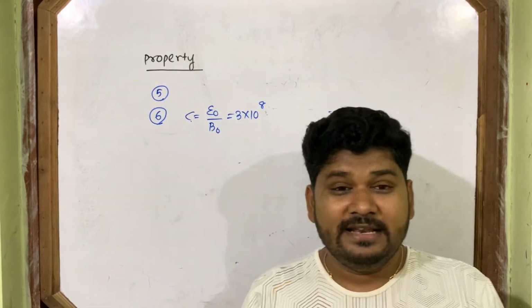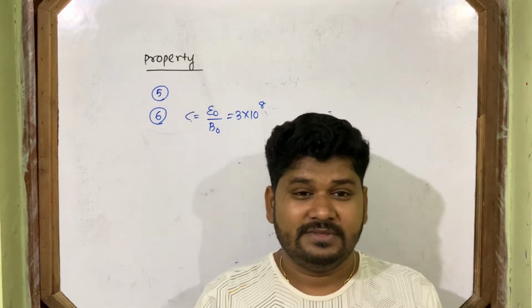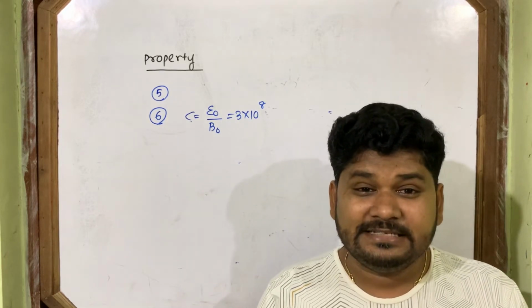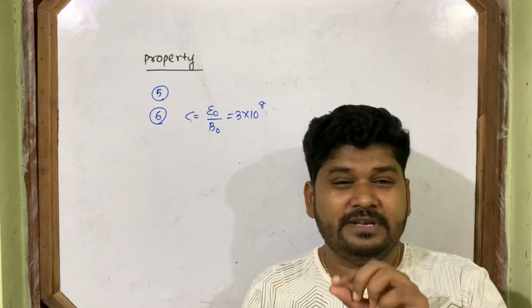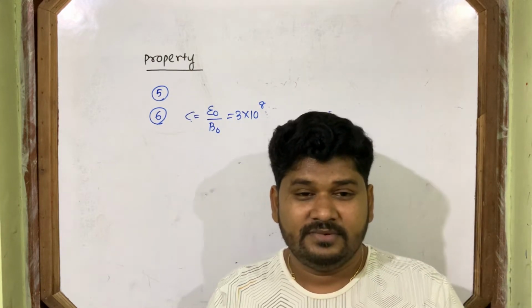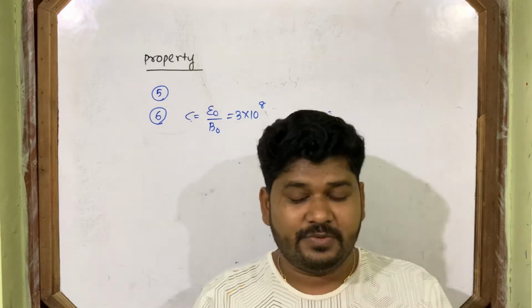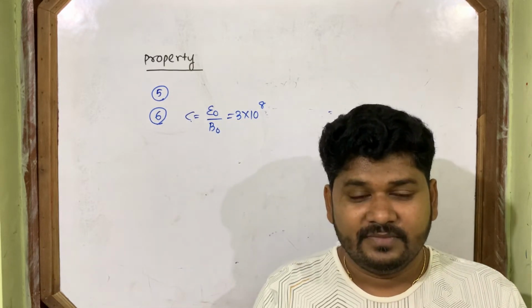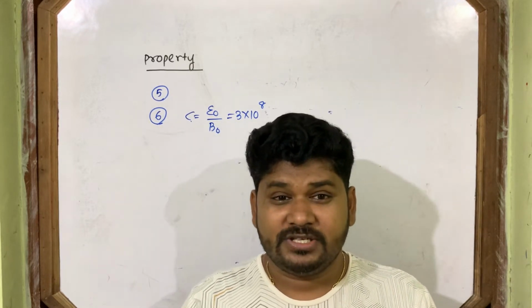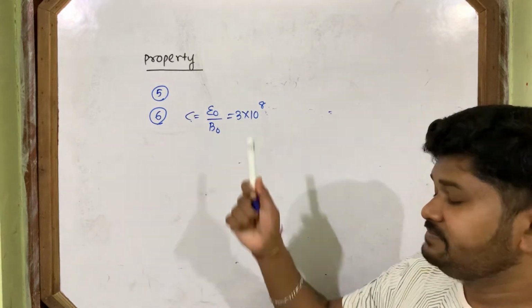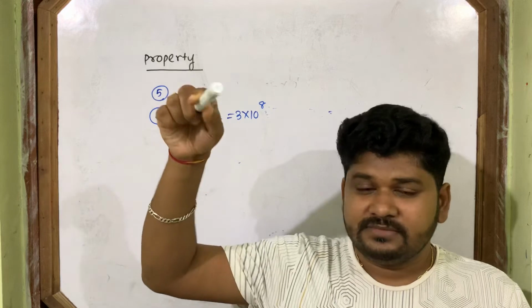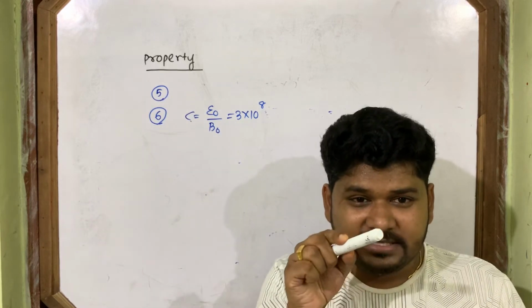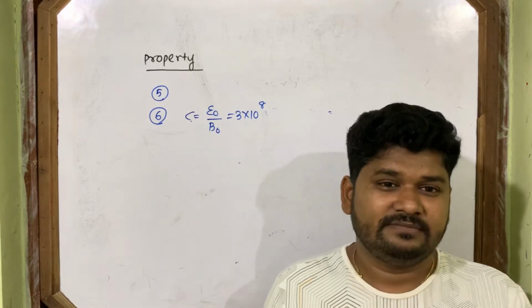Means in one electromagnetic wave, the magnetic field is neglected. Its oscillation is very, very small, almost close to the axis of propagation. But electric field oscillation is large. The amplitude of oscillation of electric field is very large, but magnetic field oscillation amplitude is very less.